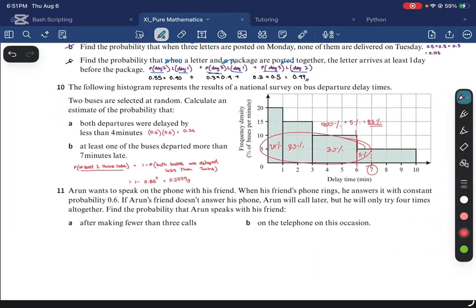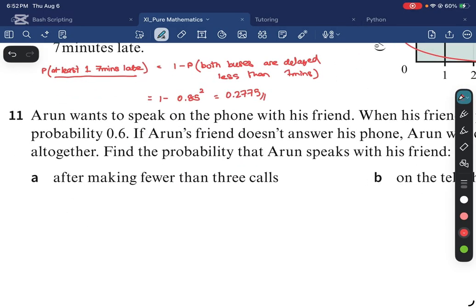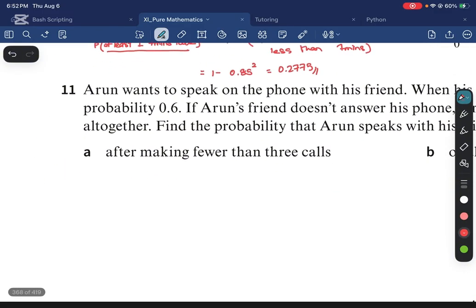Arun wants to speak on the phone with his friend. When his friend's phone rings, he answers it with a constant probability of 0.6. If Arun's friend does not answer his phone, Arun will call later, but he will only try 4 times altogether. Find the probability that Arun speaks with his friend after making less than 3 calls, right? After making fewer than 3 calls.